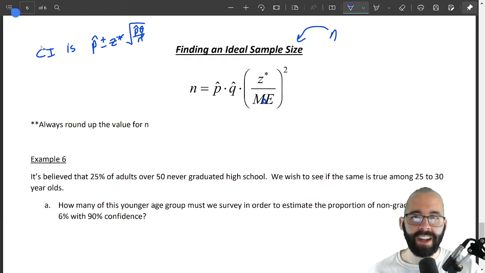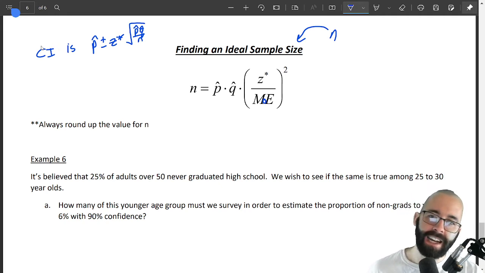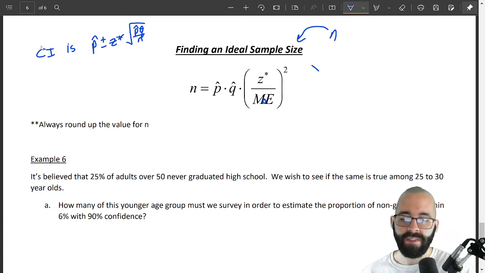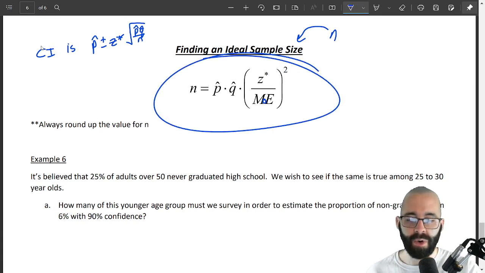How do we solve for n? Well, it's some algebra. You're going to subtract over that p hat, and you're going to divide by z star, etc. This is how you do it. If you solve for n, you get this formula.